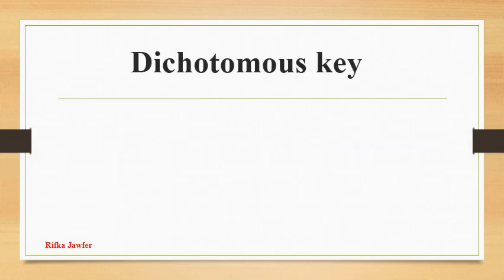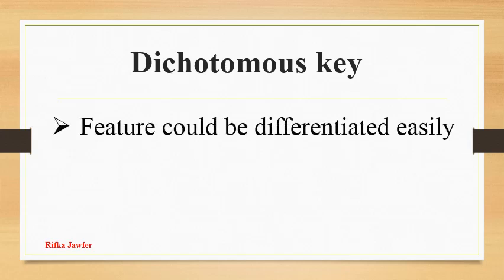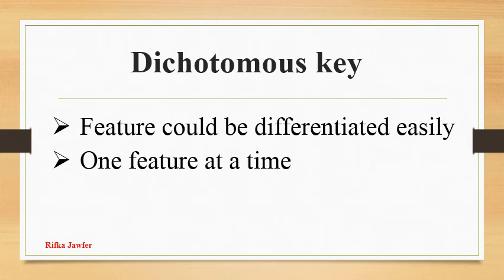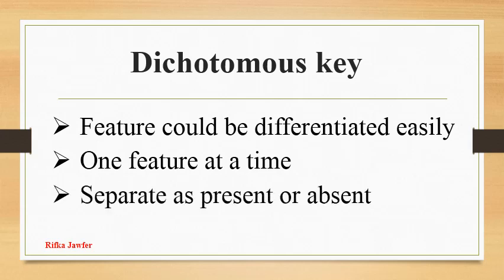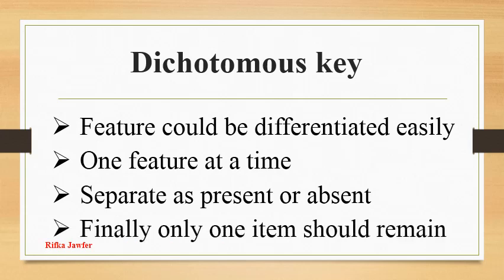Dichotomous key is a method of classifying organisms based on the presence or absence of characteristics. There are some features of a dichotomous key. You have to select a feature that could be differentiated easily. You have to consider only one feature at a time. You have to separate the selected feature as present or absent. When the dichotomous key is complete, finally only one item should remain at each end.